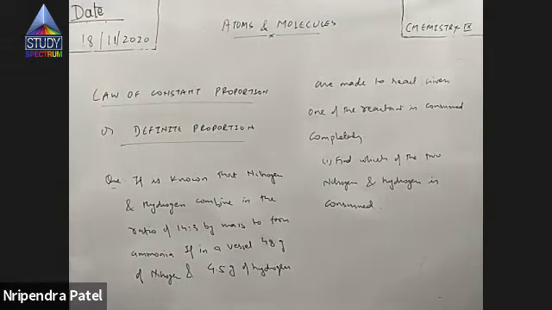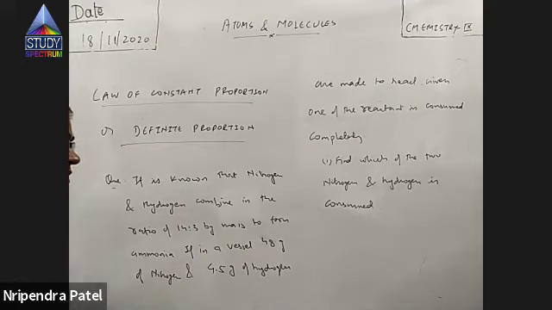See, it is known that nitrogen and hydrogen combine in the ratio of 14:3 by mass to form ammonia. If in a vessel 48 gram of nitrogen and 4.5 gram of hydrogen are made to react. Now, given one of the reactants is consumed completely, nitrogen or hydrogen, one of the two has been completely consumed.